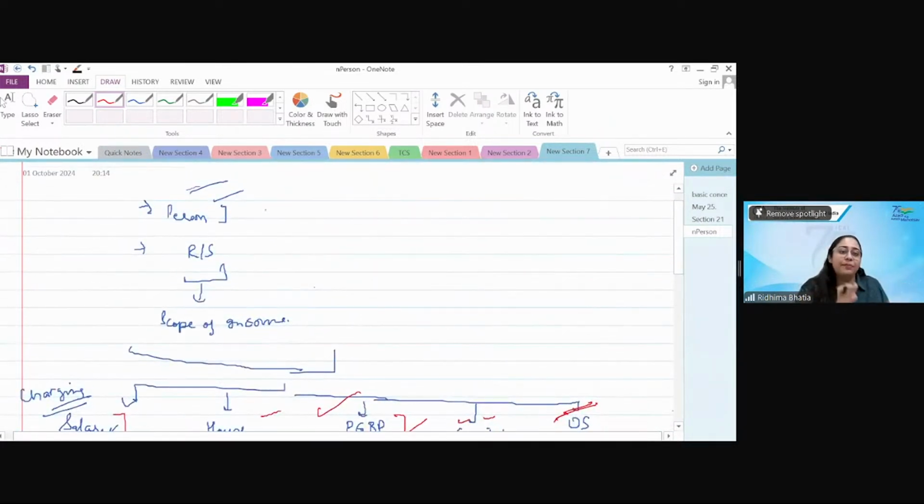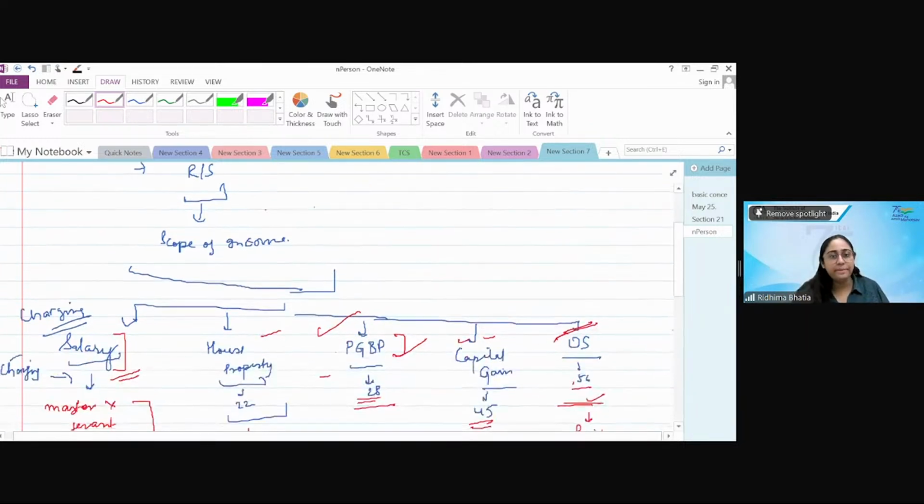All I'm trying to say is, step by step, if you are able to study income tax, you will be able to love it. I honestly love income tax and that's why I'm here. I had a lot of relatability with income tax. When I was studying, when I was doing audit, when I was practicing it, when I was bookkeeping it, everywhere I tried to relate to income tax, and that is how I was able to understand.